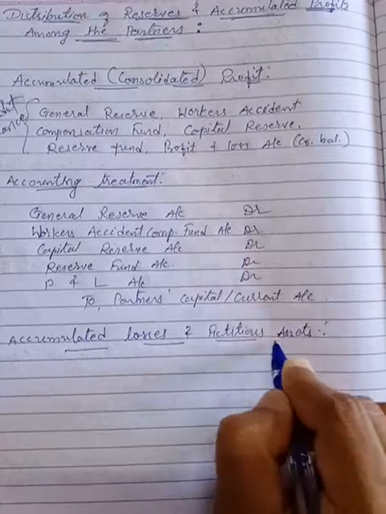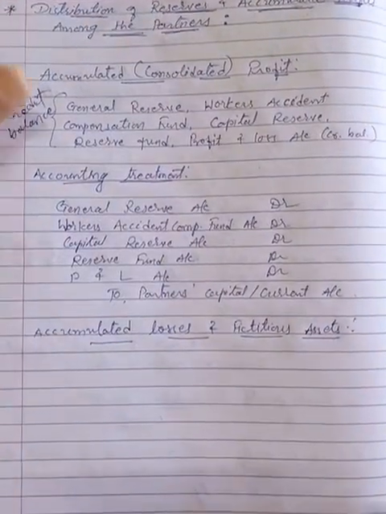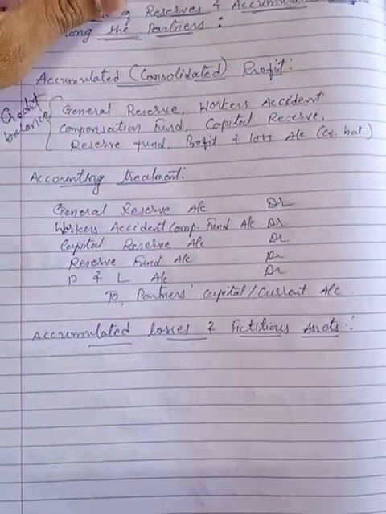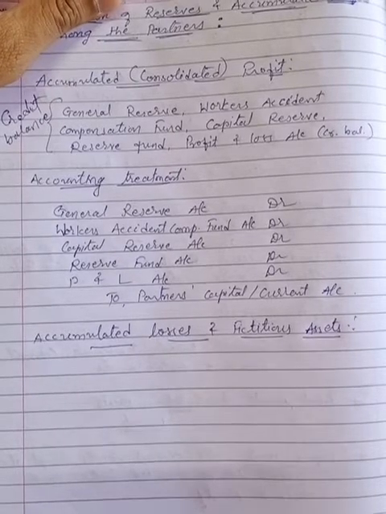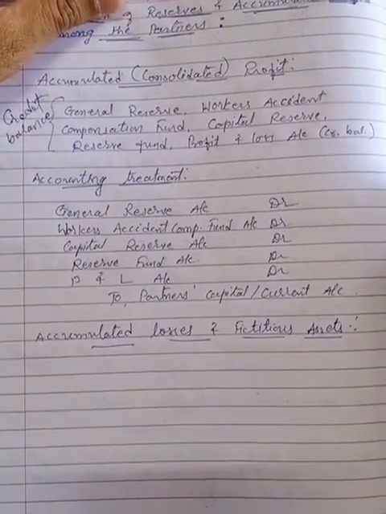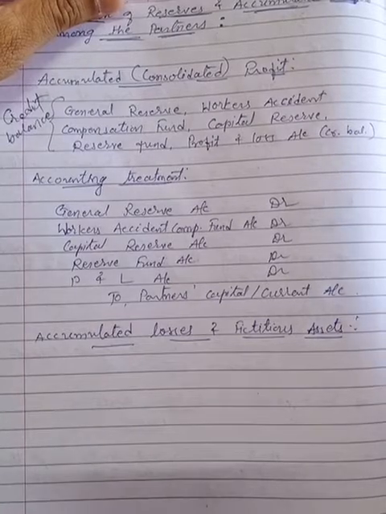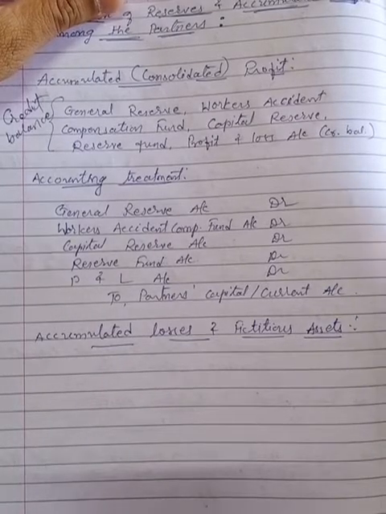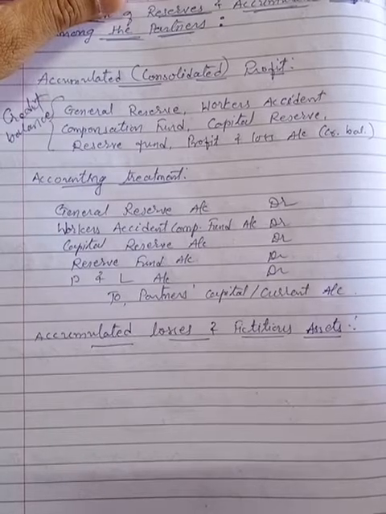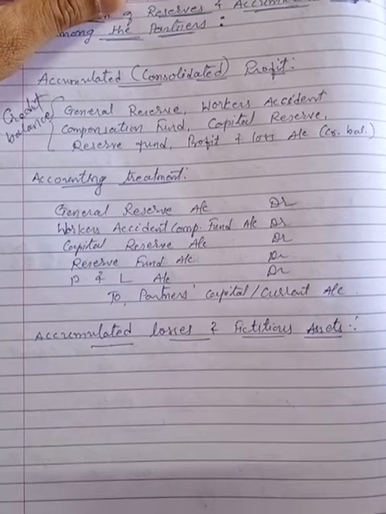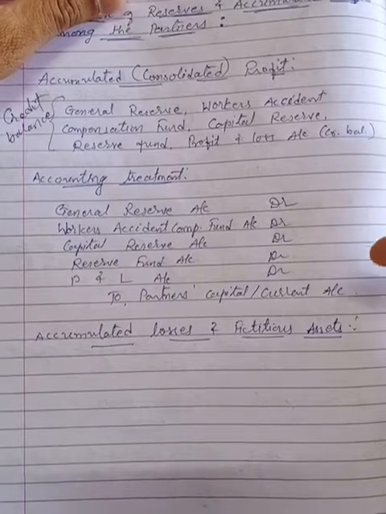Now, if there is an accumulated loss, or if there are any fictitious assets available, we know fictitious assets are not real assets. They are actually expenditure, but based on a long-term expense, so part of that is written off and recorded in the profit and loss account, and the unwritten off amount is available on the asset side of the balance sheet.